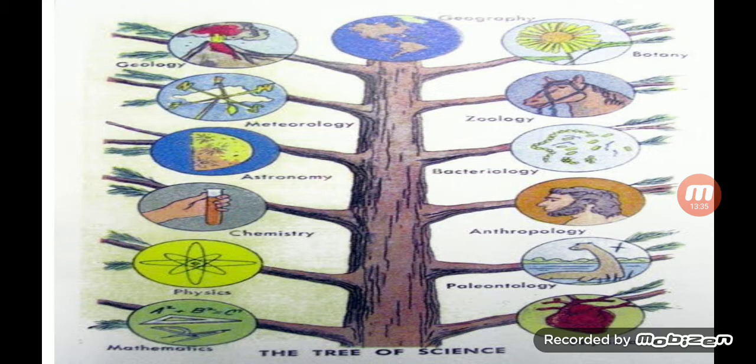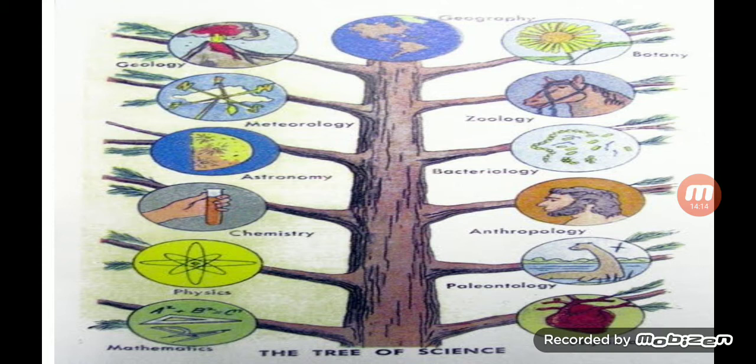Science has many branches. Each part has some particular field of study. For example, if we study plants, what is the name? Plants means botany. If we study animals, that is called zoology. Commonly, if we study both plants and animals and organisms, that is called biology.